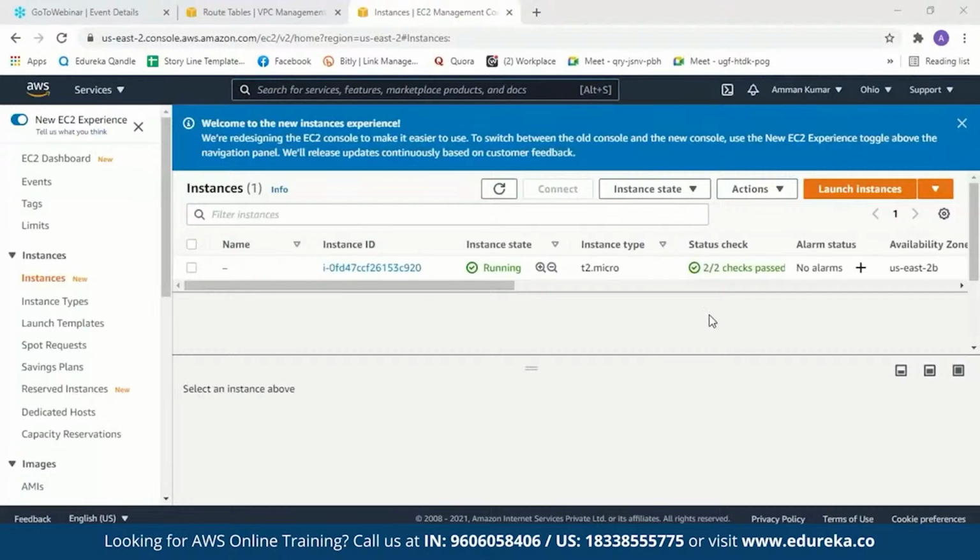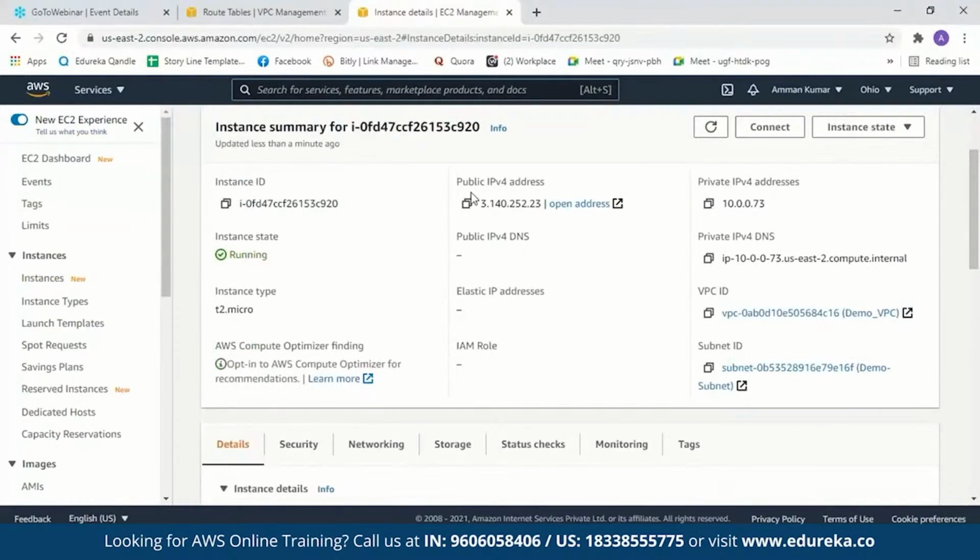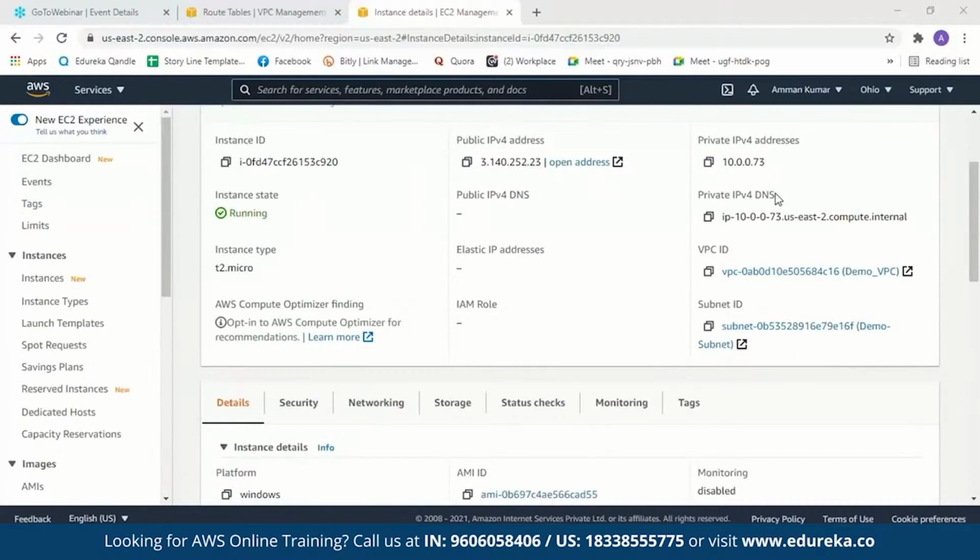Now you can see 2 out of 2 status checks passed. So we'll click on our instance ID. Now this is our instance ID. This is a public IPv4 address. Now when we come down and see the VPC ID over here, you can see the instance was created in our VPC ID. That is the name of our VPC, and it is also created in our subnet, which is the demo subnet. And you can also see it was set up in the availability zone you had mentioned.